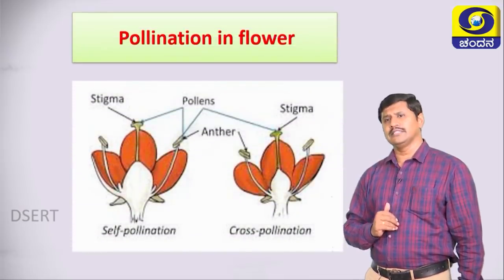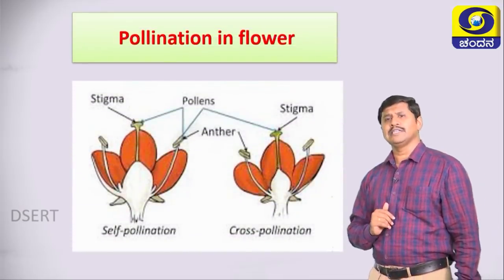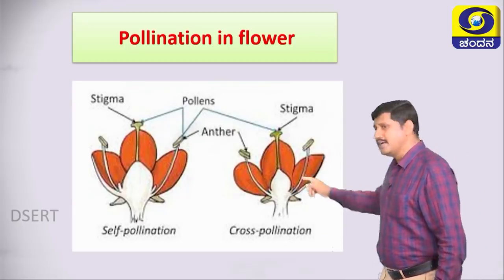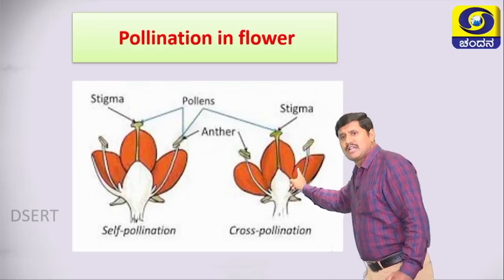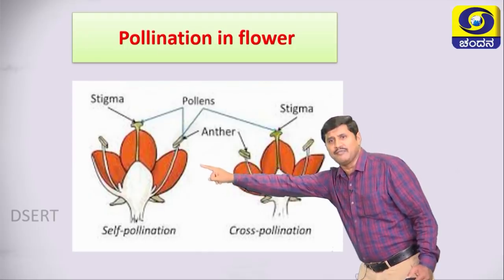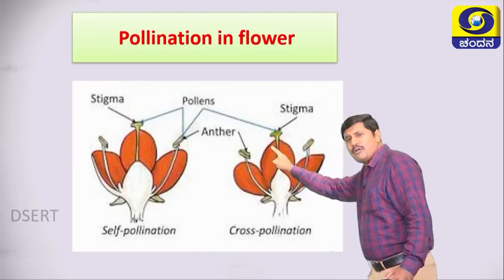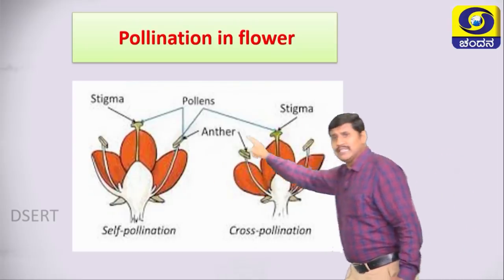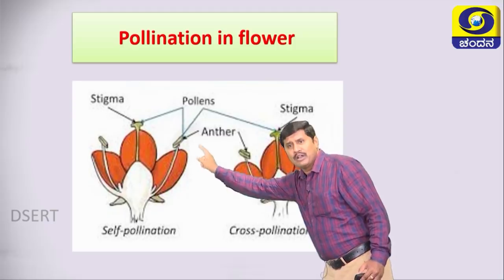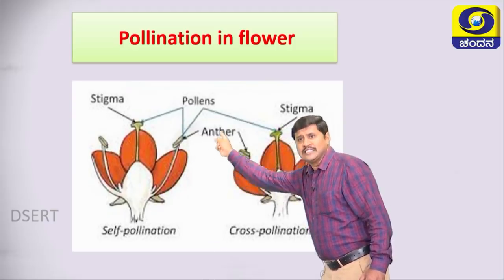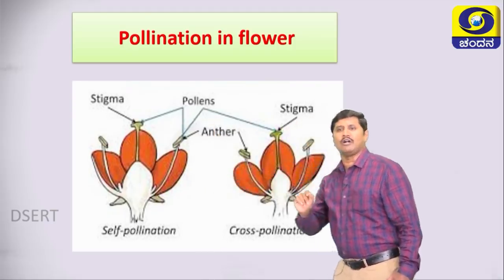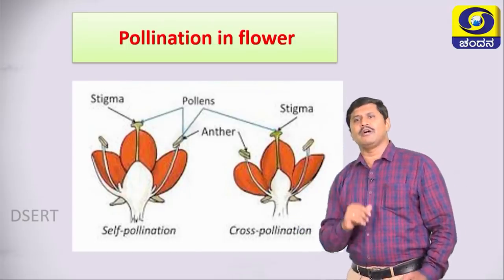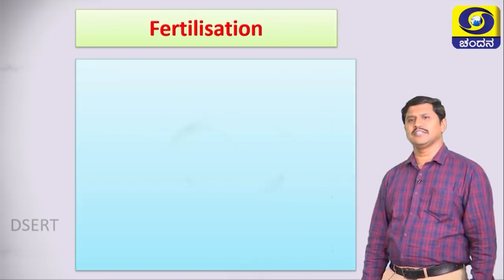Friend, look here, these are two diagrams showing how self pollination and cross pollination occur. This is called cross pollination. It means the transfer of anther or pollen grain from one flower to another flower. But in this diagram, you remember, the pollen grains are falling onto the stigma of the same flower. It is called self pollination. Remember, students. Okay. Next, move on to what is fertilization?